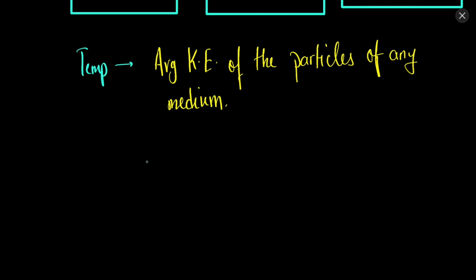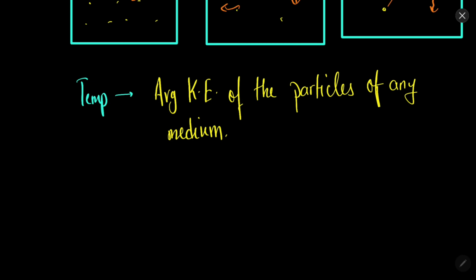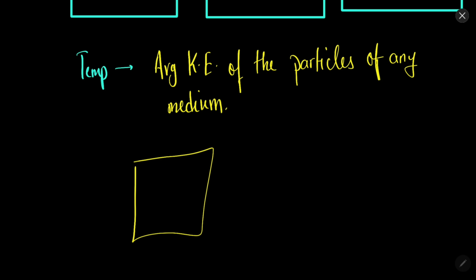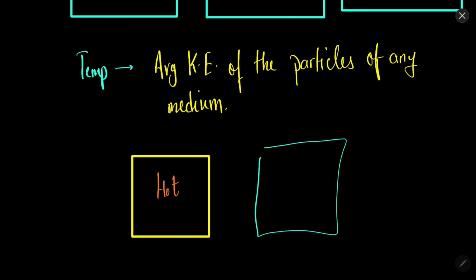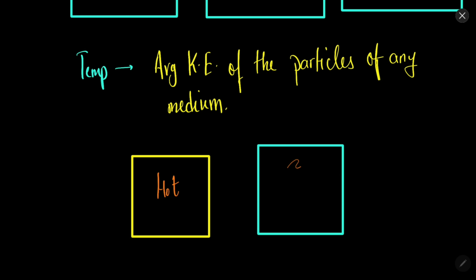Now, when we say that one object is hotter and one object is colder, let's say this is our hot object, and this is our cold object. What does this mean?